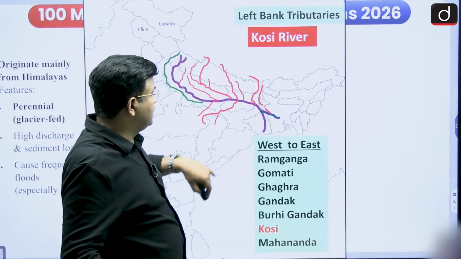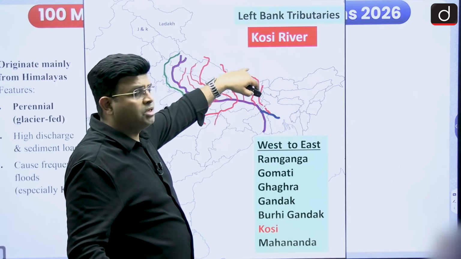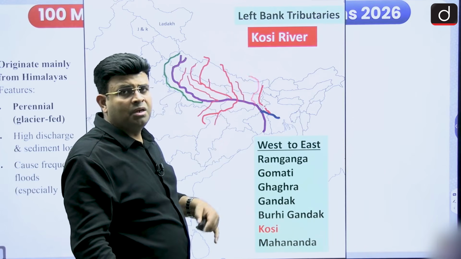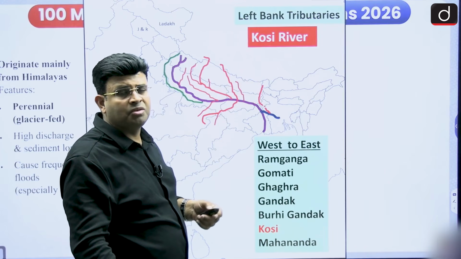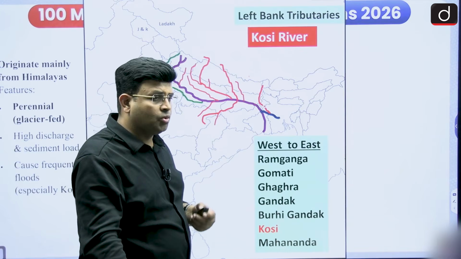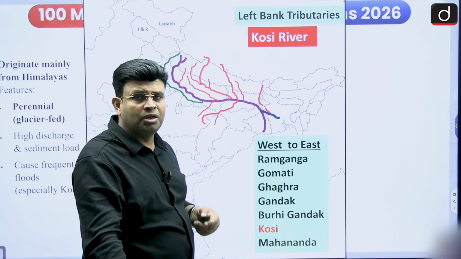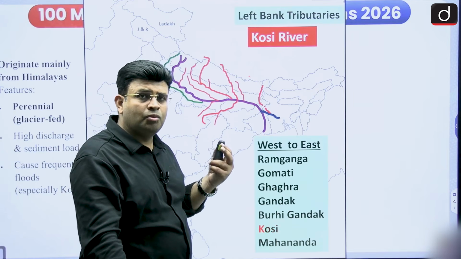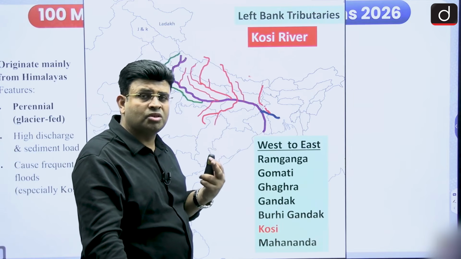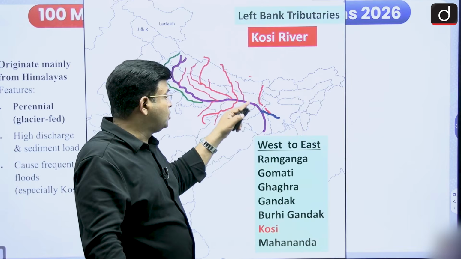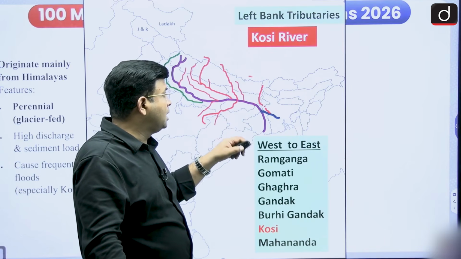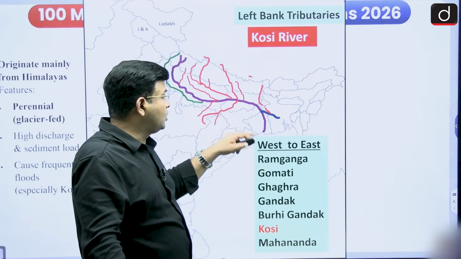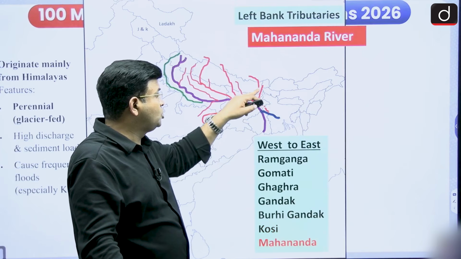Bihar, and it is also an antecedent river. It is made by 7 different rivers. Their names are Sun Kosi, Arun Kosi, Tamur Kosi. Yes, it is made by the 7 rivers, and it is known as Sapt Kosi. So this is the sorrow of Bihar.